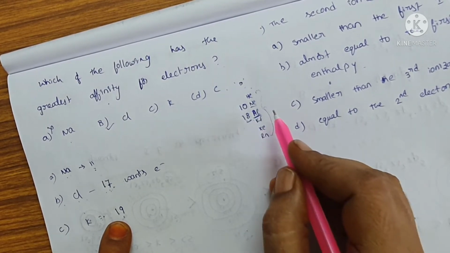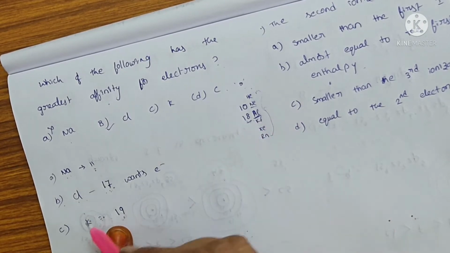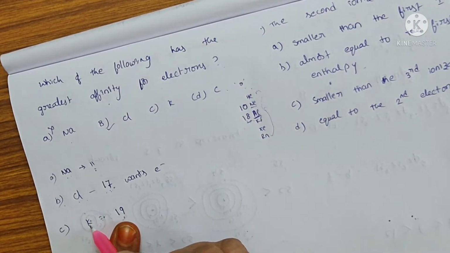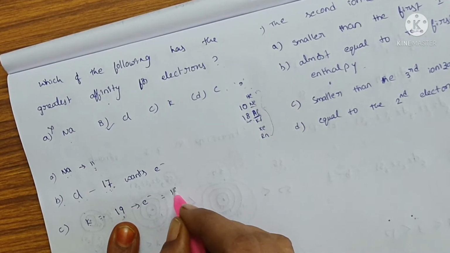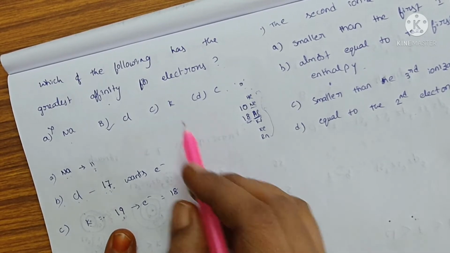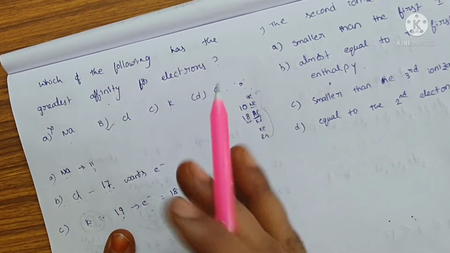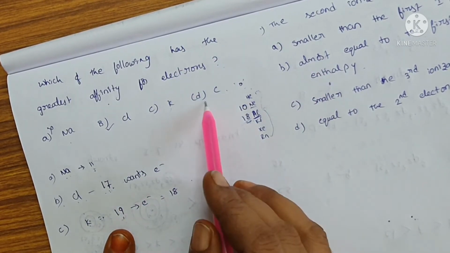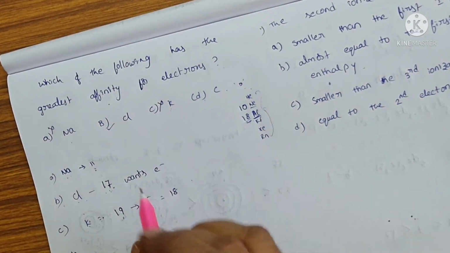To get the electronic configuration of argon, this potassium releases an electron. So potassium does not want any electrons, it is giving an electron. So option C is not correct.